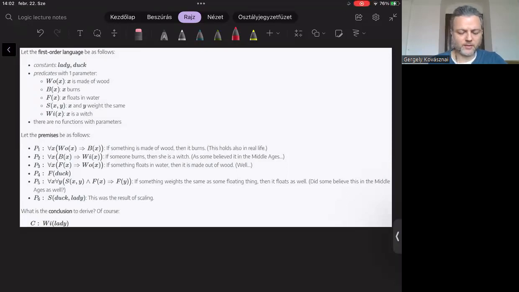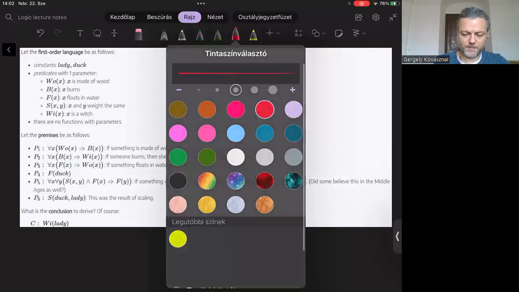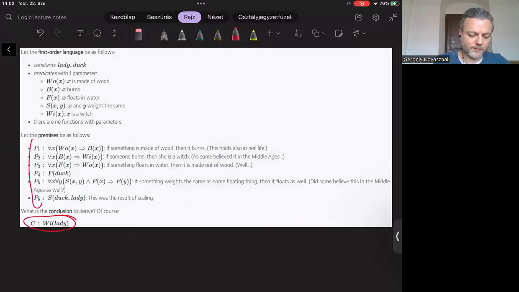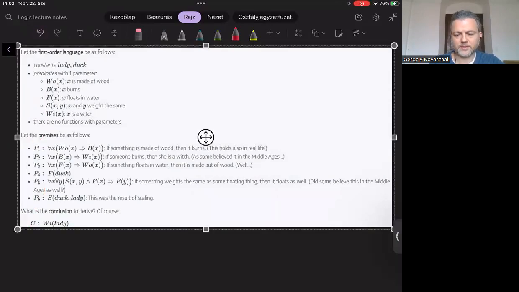Now our task is only to prove that the conclusion formula at the bottom is a logical consequence of those 6 predicates. What does it mean? We must prove that for all interpretations, if all the P's, all the premises are true, then the conclusion formula C must be true. Okay, so let's